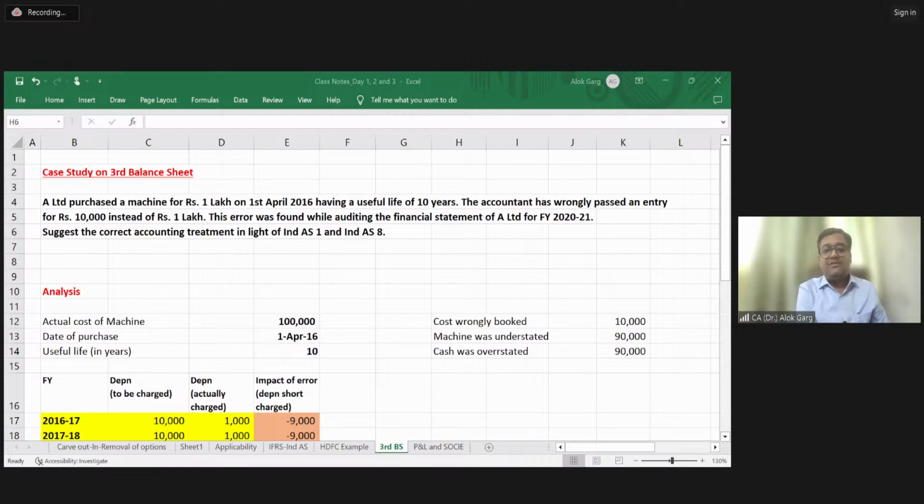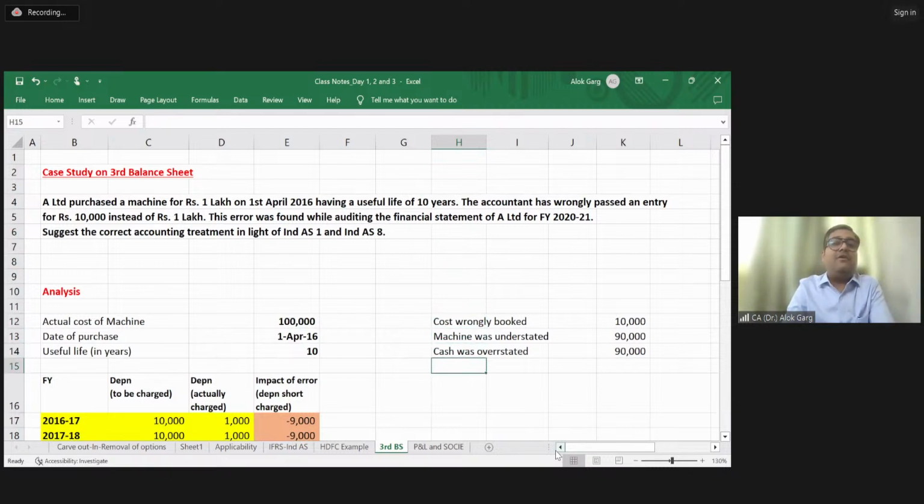90,000, and the cash was overstated by 90,000. Okay. Machine was understated by 90,000 and cash was overstated by 90,000. This is what happened with this transaction. Okay. Right? यही है ना, compensating error हो गया ना, बैलेंस शीट तो टैली होगी बट कैश ओवर स्टेट हो गया एंड मशीन अंडर स्टेट हो गई.